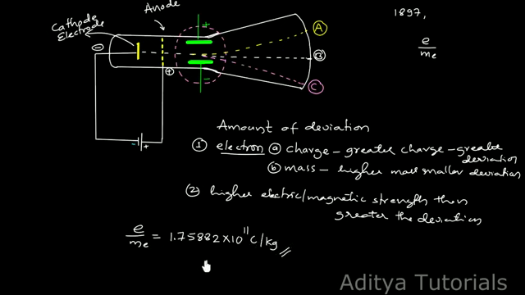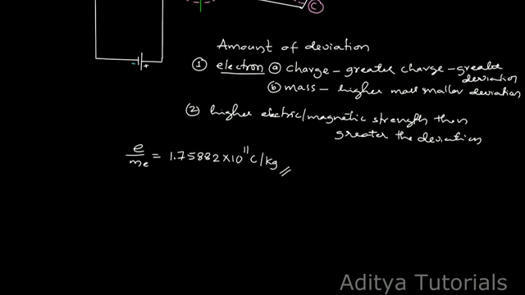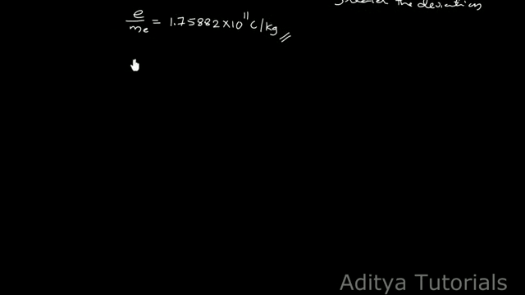From this value we are able to calculate the charge of the electron. Okay, that we can calculate as here. We know that the charge of the electron is minus 1.6 × 10^-19 coulomb. Capital C is the unit for the charge. The presently accepted value of the electric charge, that should be with a minus sign, is 1.6022 × 10^-19 coulomb.